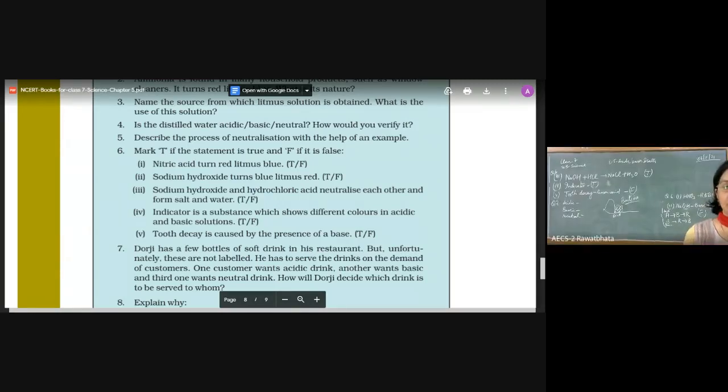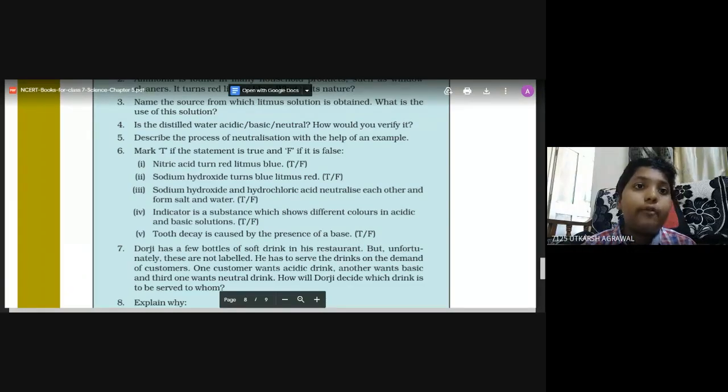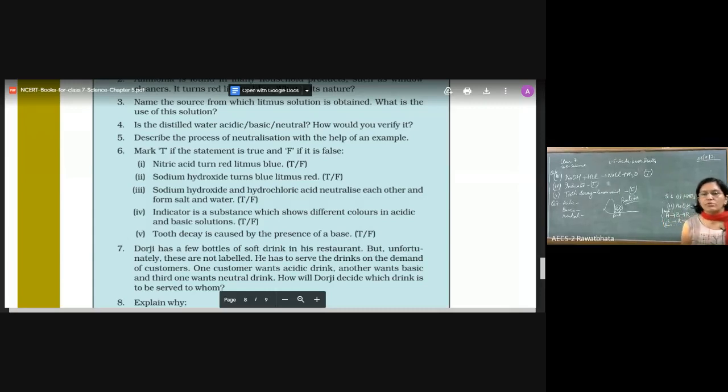See, this is going red. We say that this is acidic. Correct. Wait a minute, Utkarsh. I want Siddhika to repeat what Utkarsh has just told me. Siddhika, how will you test that a given soft drink is acidic?